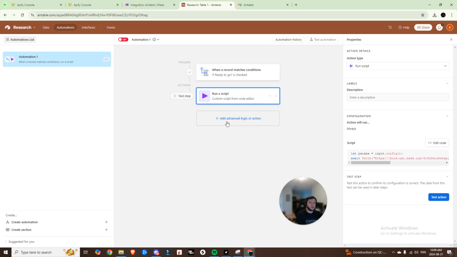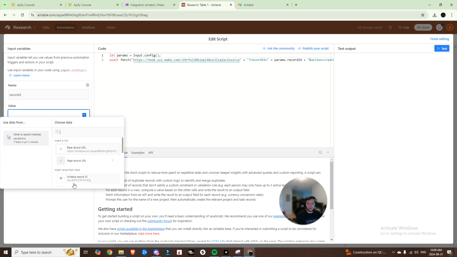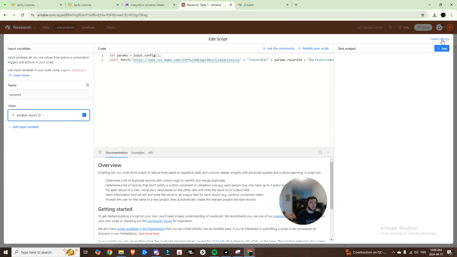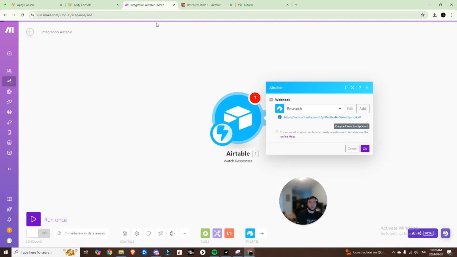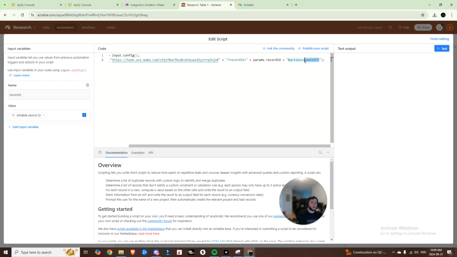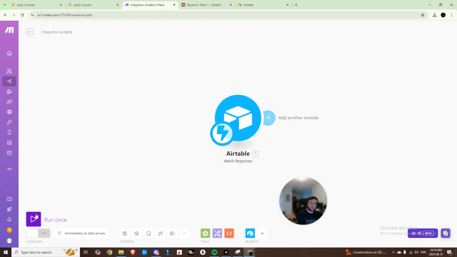All right, so right in here, you can see that when a record matches this condition, we're going to run a script, and we will need to add an input variable. That input variable is going to be record ID, and for the value, you just come here and choose the Airtable record ID, and we will finish editing. The only thing that we need to do is paste in the webhook that we created. So we'll replace that with the webhook that we've created, and the action will be, how about research, and we'll finish editing.